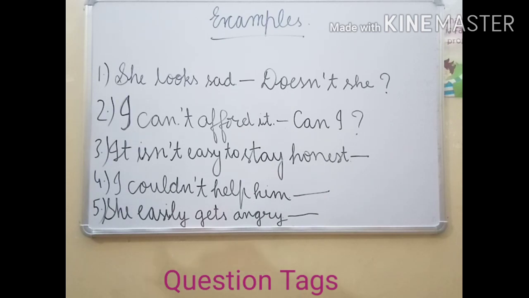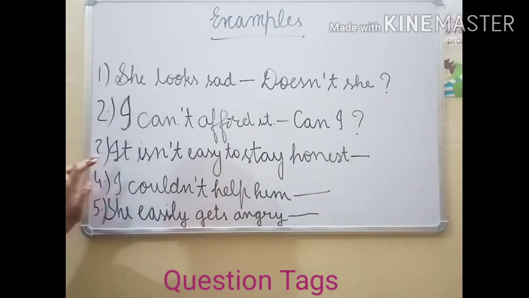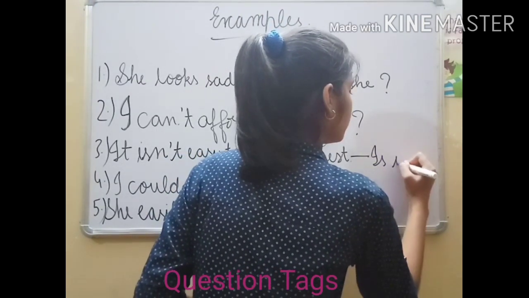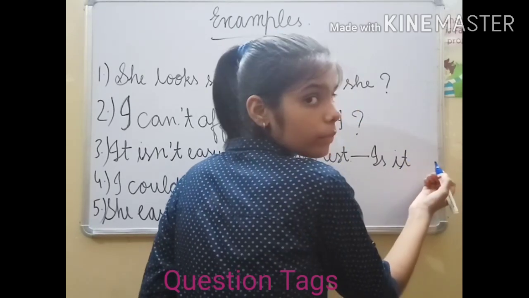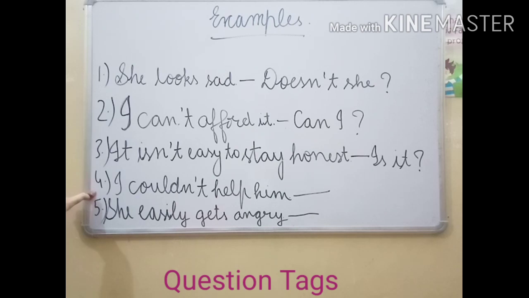Now third one, it isn't easy to stay honest. In the sentence there is not, so we will not use it in the question tag. So here it will be is it. Most important, the question mark. Now fourth one is I couldn't help him.